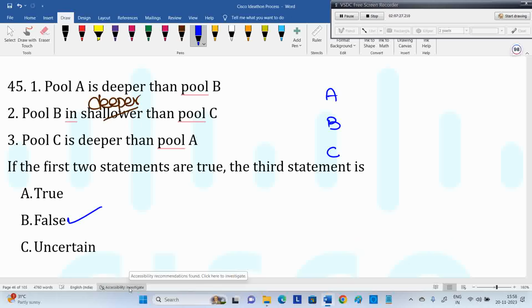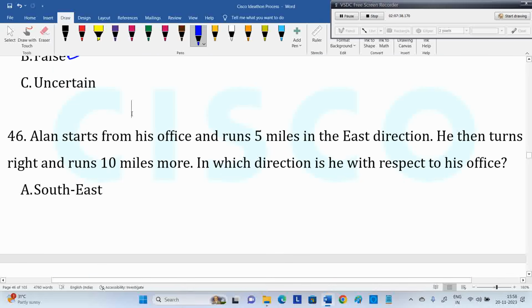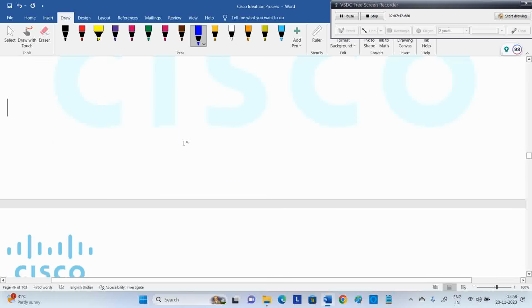Shallower meaning, if it is deeper, then A is deeper than C. Correct. C is deeper than A is wrong. It depends on the word shallower meaning. Terms and conditions.